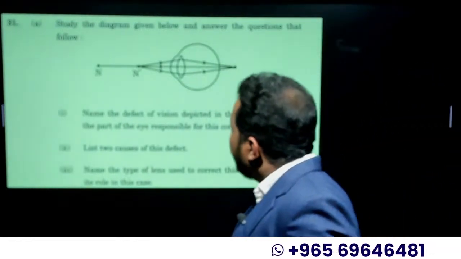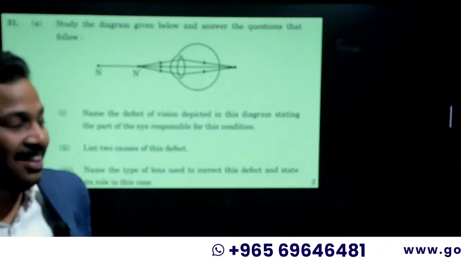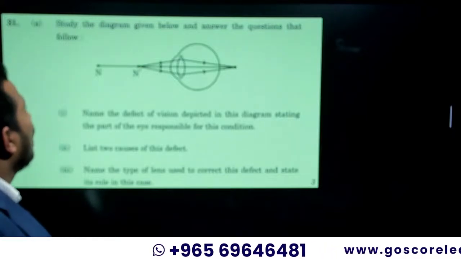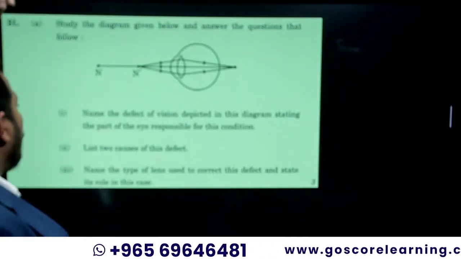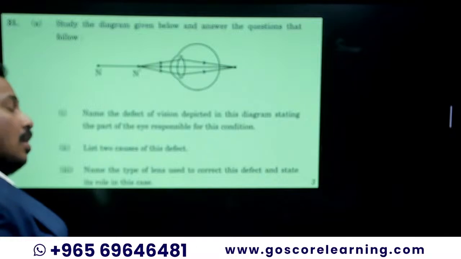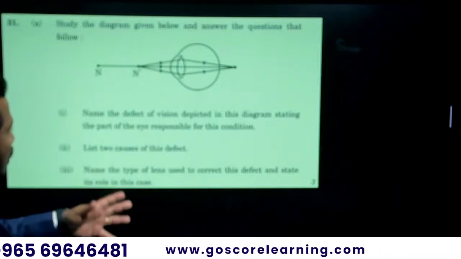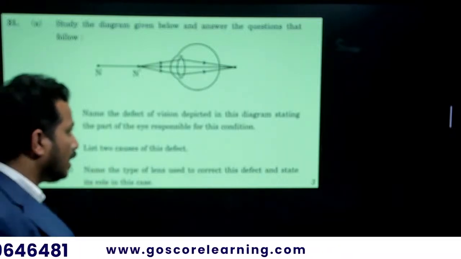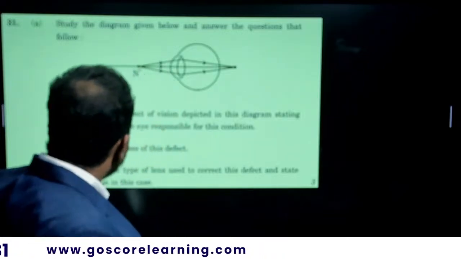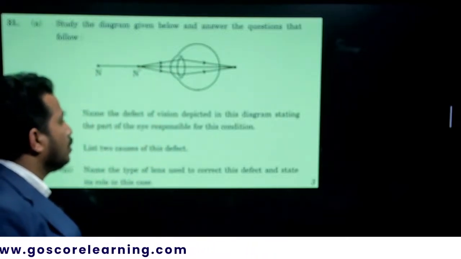31st, study the diagram. Studying the diagram given below and answer the question that follow. Name the defect of vision depicted in the diagram, stating the part of the eye responsible for this condition.